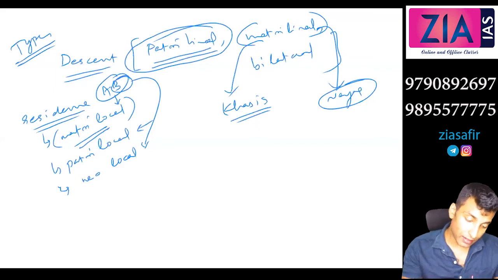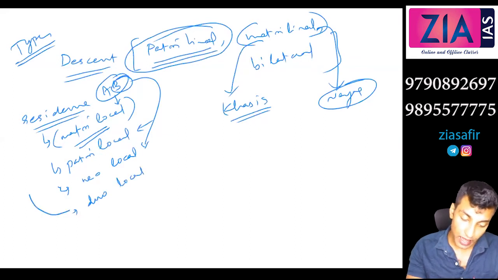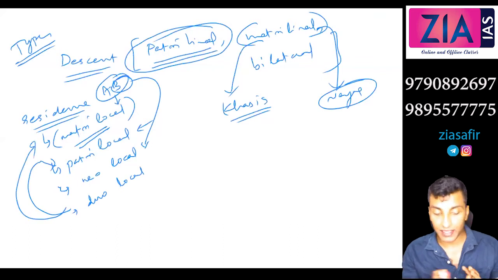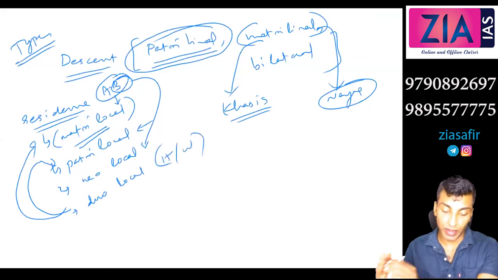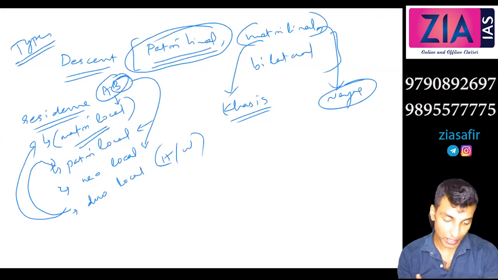Okay, and then there can be this concept duolocal, like they stay in father's house and they stay in mother's house, like that. Or father, mother, what I mean to say here is husband and wife. Okay, husband and wife. I have one line towards female and one line towards male. Not exactly father and mother. You may be confused here.